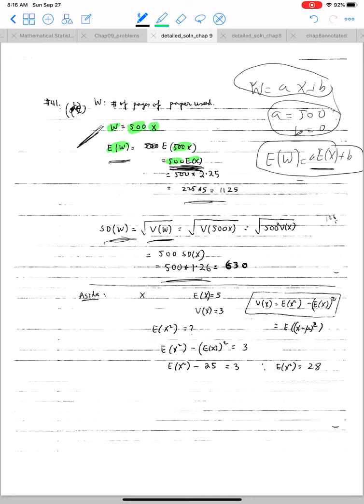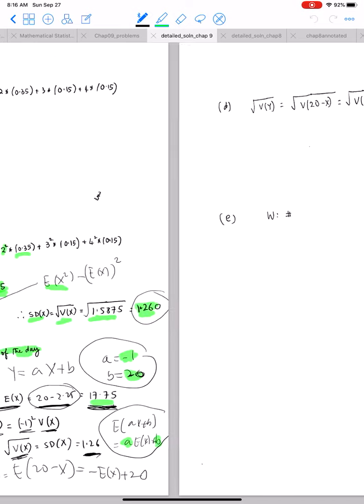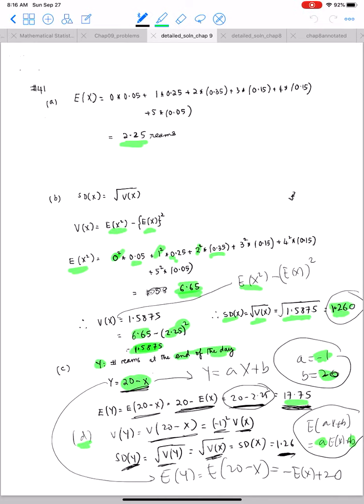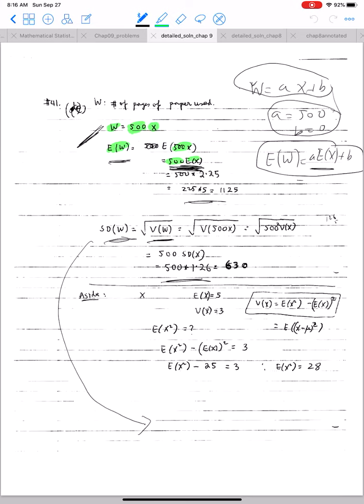What about the standard deviation of w? This is the square root of the variance of w. Here we use the formula: variance of ax plus b is a square times the variance of x. So the variance of 500x is 500 square times the variance of x. The square root of that is 500 times the standard deviation of x, and so we have 500 times 1.26, which gives me 630.